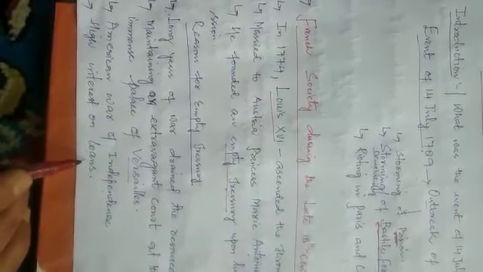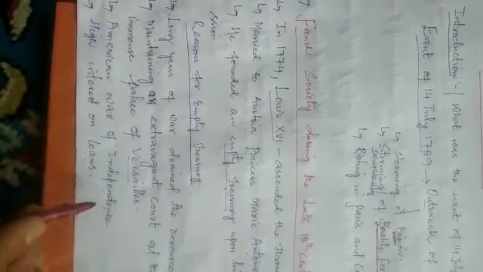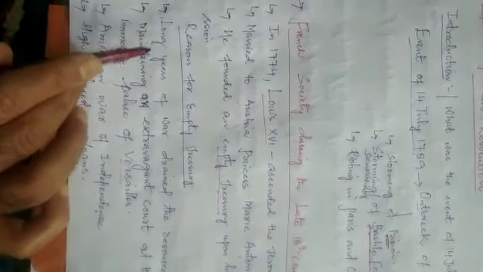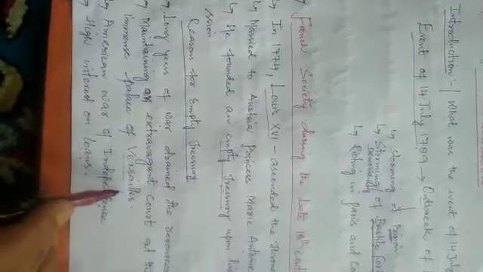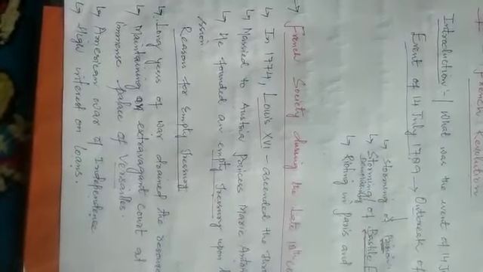The loans which France had taken either to finance the American War of Independence, or to finance these long years of war, or for the maintenance of the palace located at Versailles. So what the lenders did, they began to charge 10% interest on the loans. This became another reason.